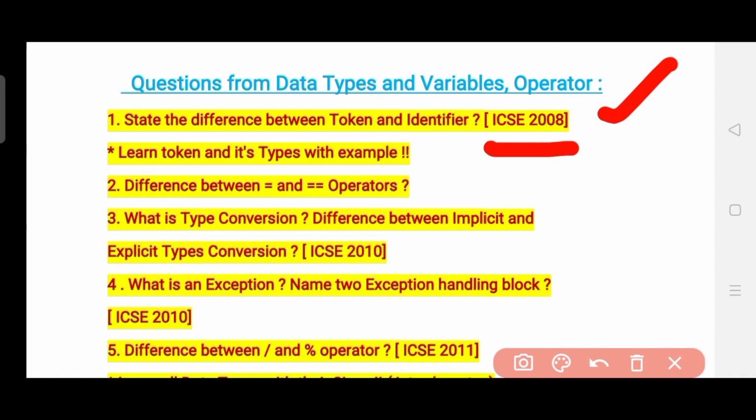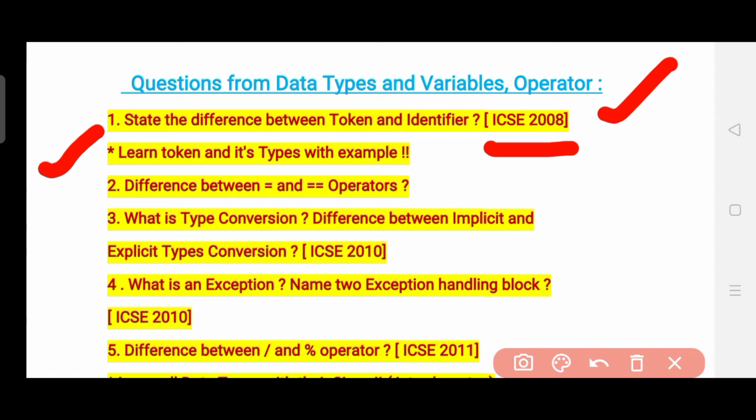Okay, so I have mentioned here that learn token and its types with example. I hope that you know that there are 5 types of token, so learn each of them with the definition, and the main thing is that learn their examples. Okay, the definition may not be asked, but they are very much asked in the output finding or some other type. Okay, so kindly learn what is a token and its different types along with the example.